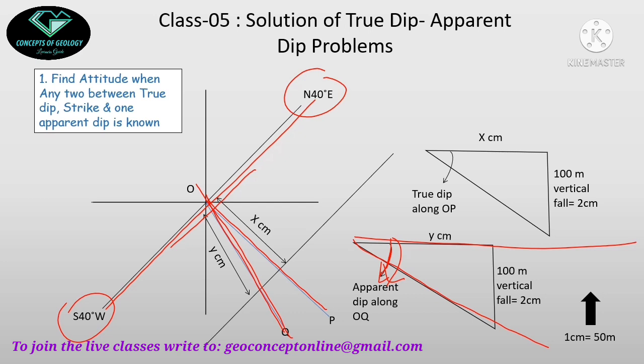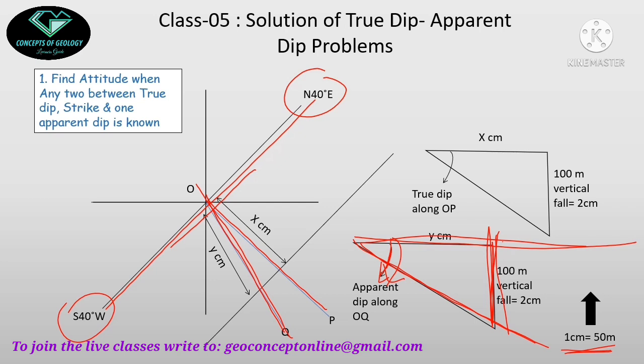Suppose I have chosen the scale 1:50 meter, whatever you can choose. So when the scale is 1 centimeter equal to 50 meter, that means a 100-meter vertical fall will be 2 centimeter in my drawing. Okay, so I will try to find out where the 2 centimeter line is fitted on this angular diagram. Suppose the 2 centimeter vertical fall is exactly fitted here.